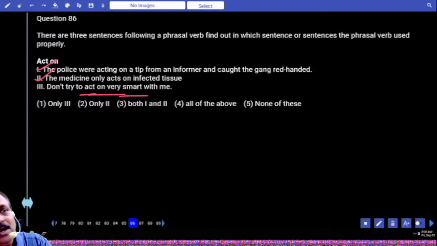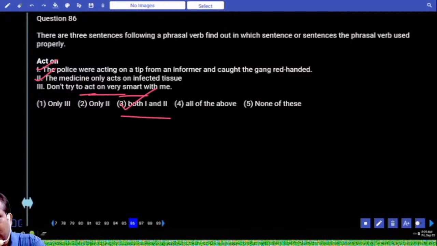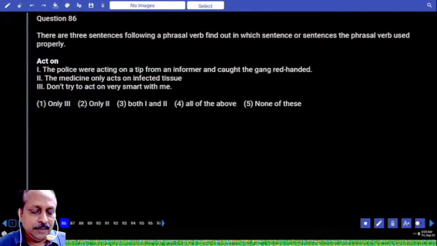And to be very harsh, we say, don't try to wag your tail. If you wag your tail, I know how to cut it. Have you heard of this idiomatic expression? Wag your tail means don't act smart. Based on that, 1 and 2 are correct. What is the answer? Third option is the answer.